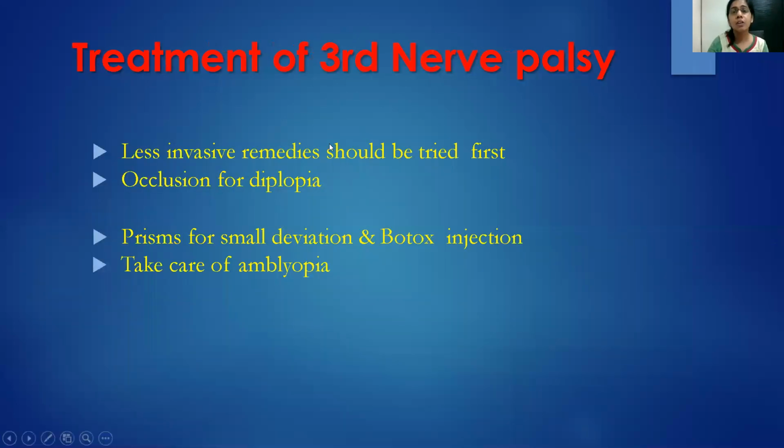So treatment for third nerve palsy, less invasive remedies should be tried at first. In first 3 to 4 months, what I give them is just plain occlusion if diplopia is there, or frosted glasses is an option. That means you frost the glass which is covering the deviated eye. We can give prisms for small deviation, Botox injections, but they are just temporary. In children, it's very important to take care of amblyopia. So children, we do think about getting the strabismus corrected and at least lifting the lid up before they become amblyopic.